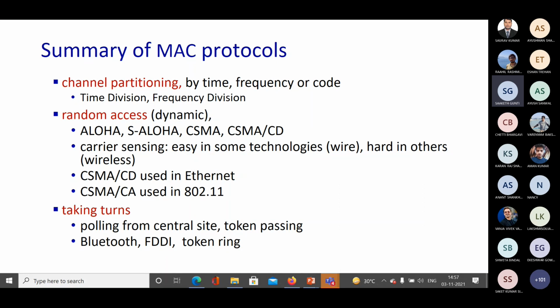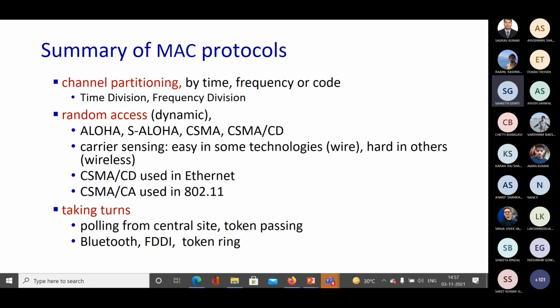Next came CSMA, where if the channel is sensed to be busy, then the node will defer from transmitting, otherwise the transmission will happen. In this case, the transmission time is lost and efficiency is lost, and collisions are also pretty high, but it is distributed in nature, and hence it is favorable. Same for CSMA/CD, but in CSMA/CD, collision detection is used, and after a collision is detected, the node will abort the transmission.